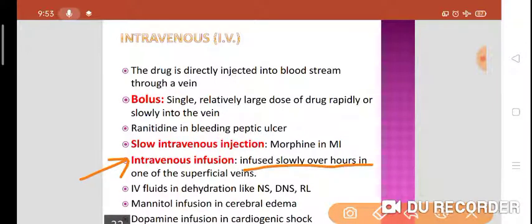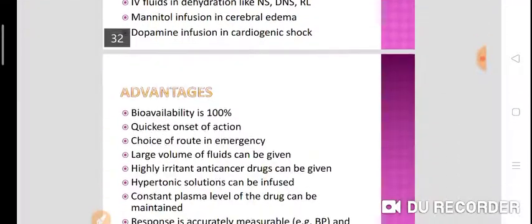It is infused slowly over hours in one of the superficial veins. These are IV fluids like normal saline, DNS, RL in dehydration, mannitol infusion in cerebral edema, and dopamine infusion in cardiogenic shock.